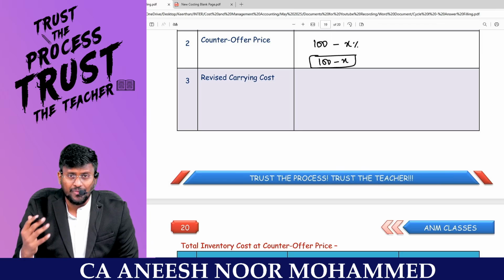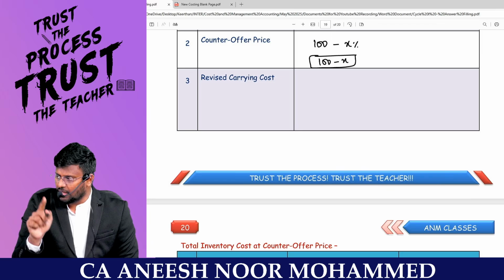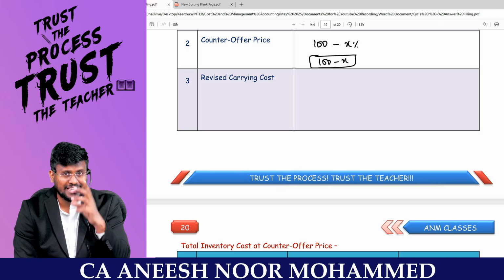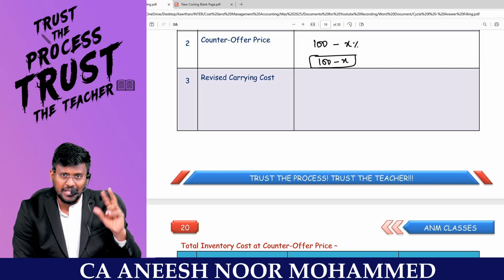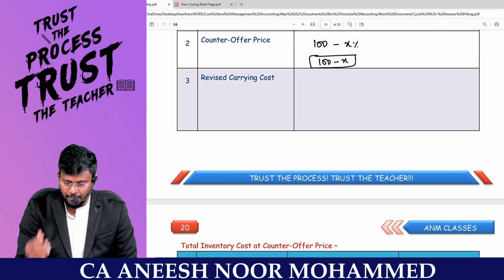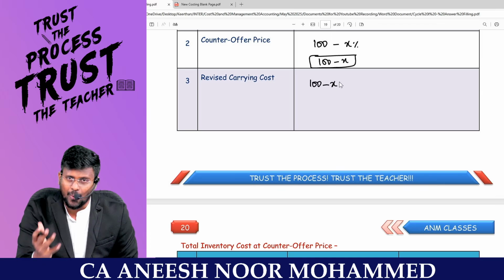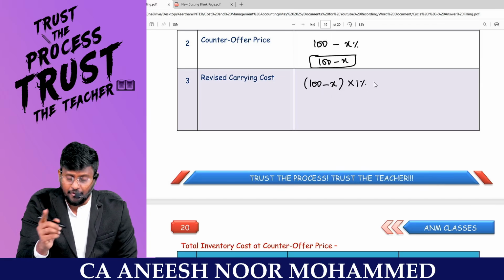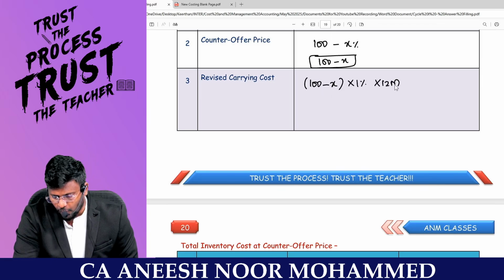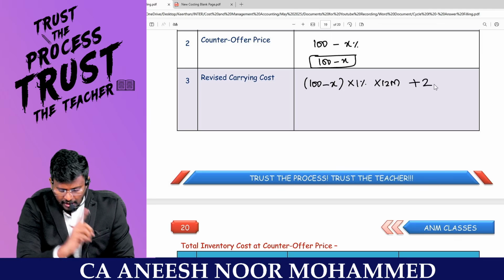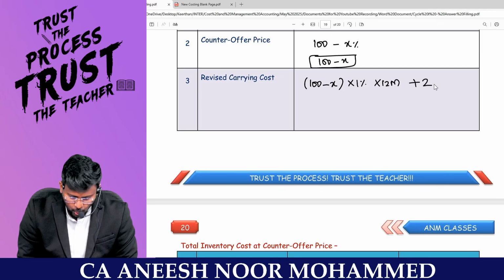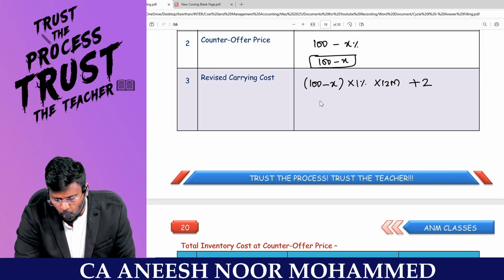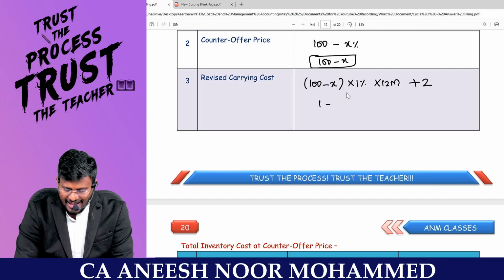So what will be your revised carrying cost? Because if the counter offer price is 3%, for example, 97 will be the new purchase price. So 97 into 1% into 12 plus 2 will be the revised carrying cost. Are you getting it? So from 100, we don't know what the counter price is, but this into 1% for every month, like that we have 12 months, plus mandatorily for the entire year, we will be adding 2. Getting it?